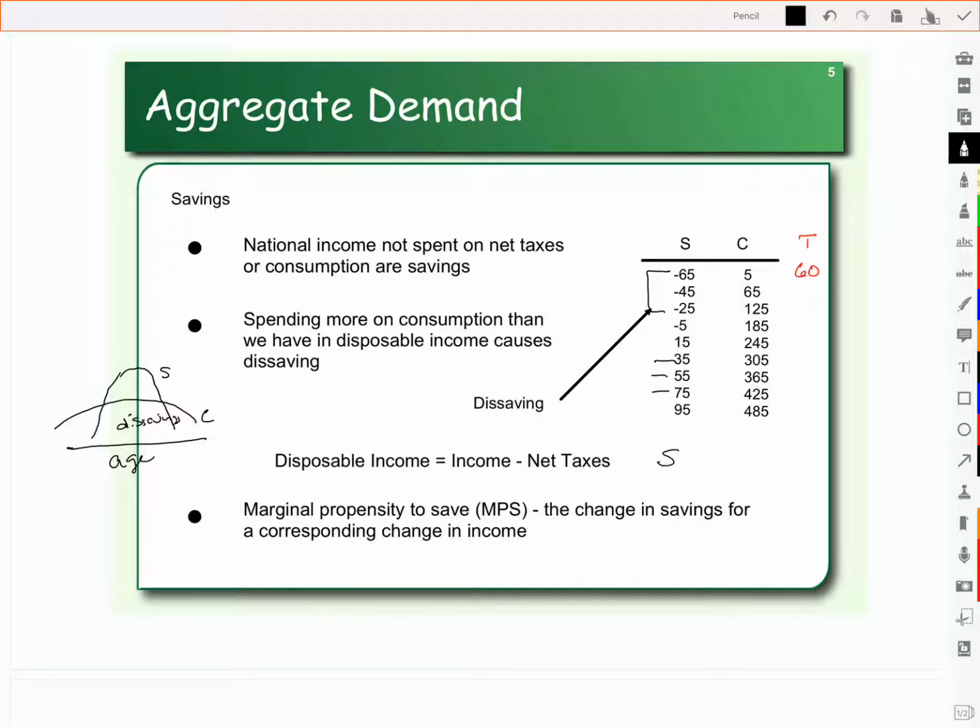And so we can find the autonomous savings, the savings we do when we have no income, and you'll notice that's dissavings. And then we'll look at our induced savings. That is what happens to savings as our income increases. So we'll find the slope of that savings function, multiply it times the income level, and that gives us our induced savings.